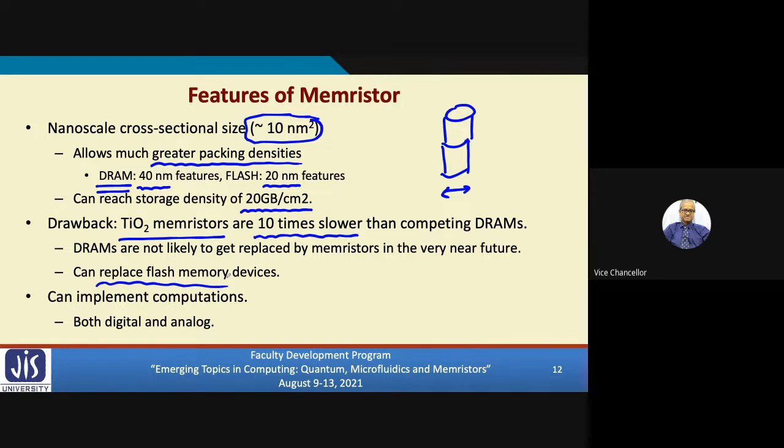Then you can have a pen drive that can store 10 to the power 6 GB. That is the maximum which has been projected. Typically 10 to the power 3 GB, which is called a petabyte, right?